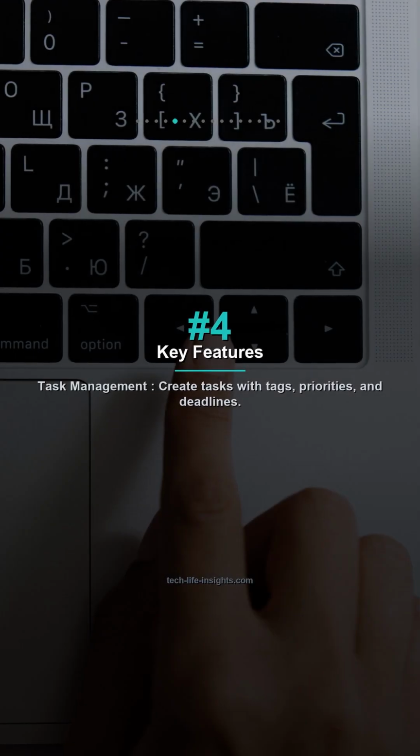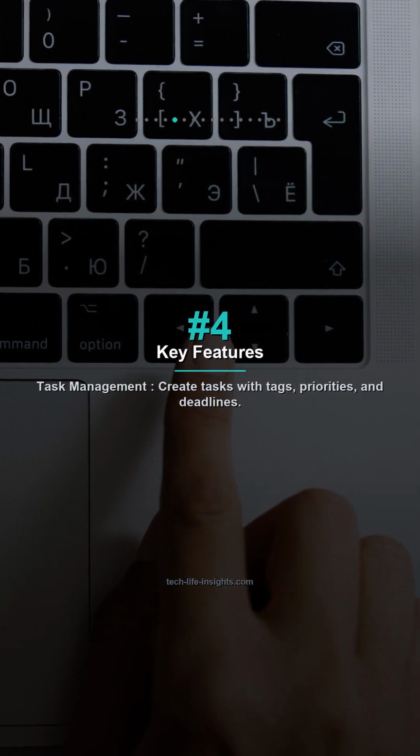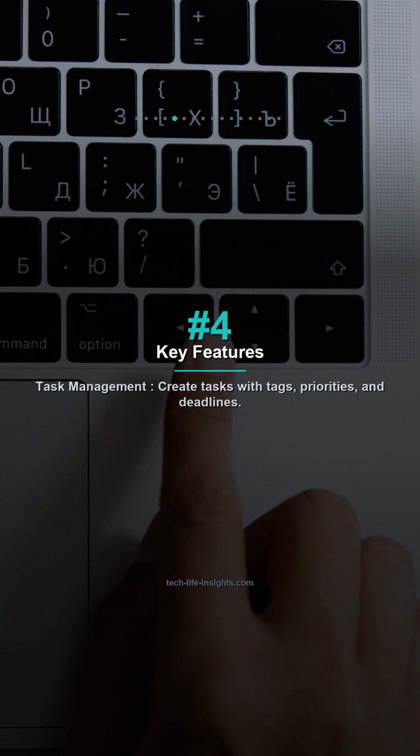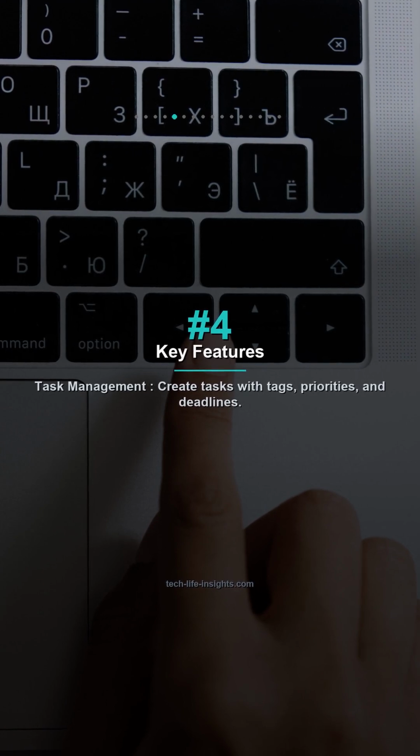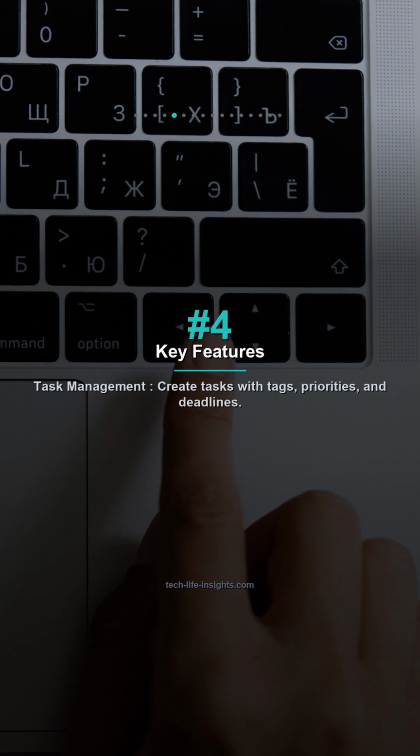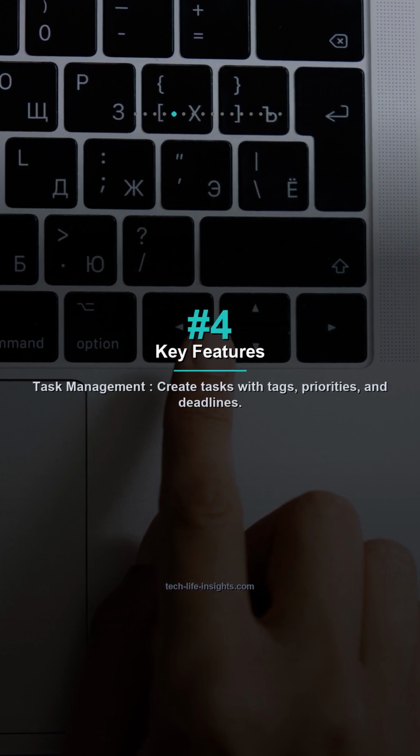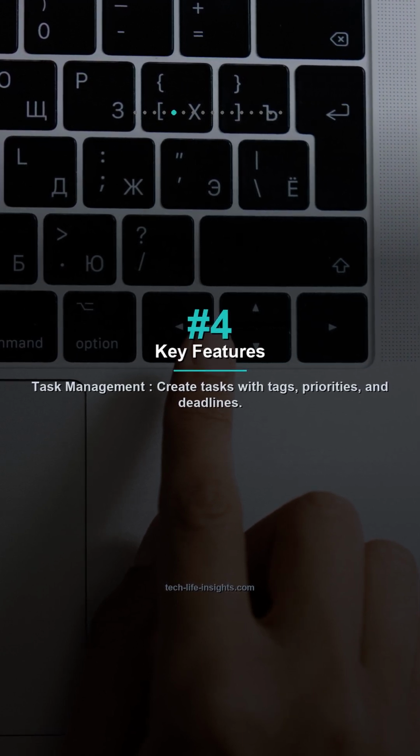Number 4. Key features. Task management. Create tasks with tags, priorities, and deadlines. Organization tools. Use projects or labels to categorize your work efficiently. Automation rules. Set up rules for automatic task creation based on specific conditions.